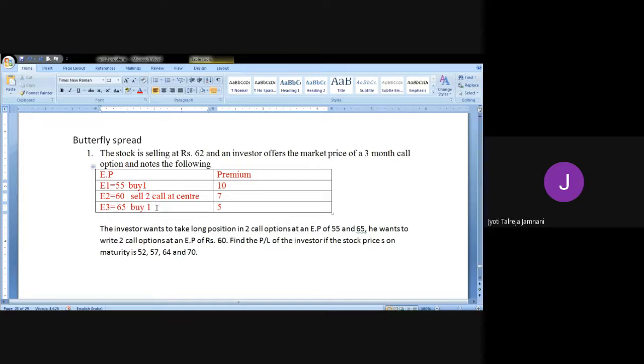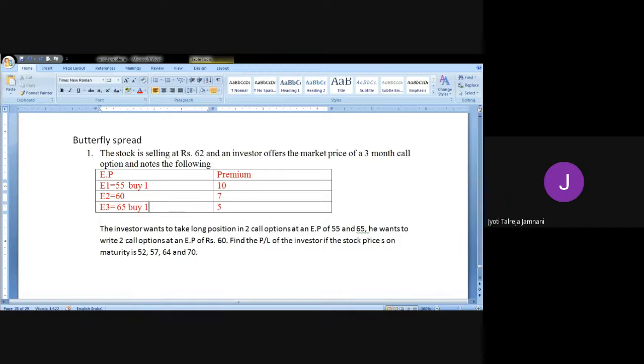Now in this problem, we'll see whether they have given or not. So I'll first remove this. Let me check what they have told. The investor wants to take long position in 2 call options at an exercise price of 55 and 65. What do you mean by long position? Buy. So he wants to buy at 55 and he wants to buy at 65. Okay, so he will buy one call option at 55, he will buy one call option at 65.